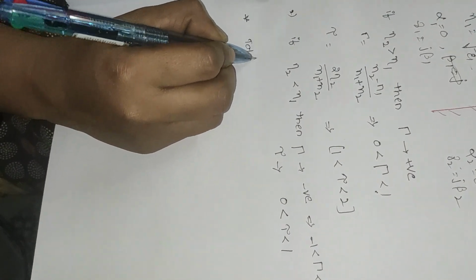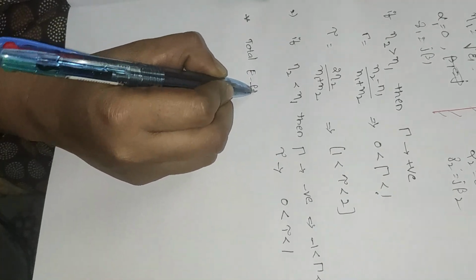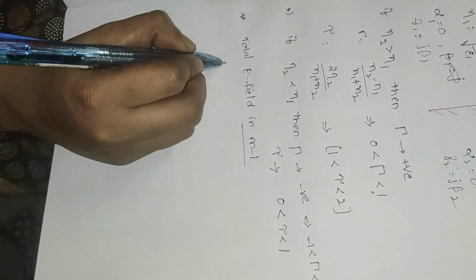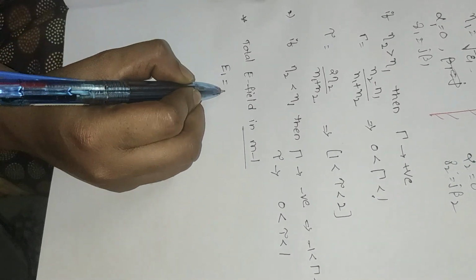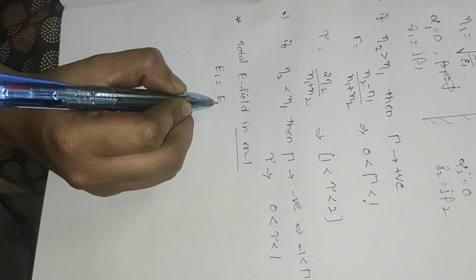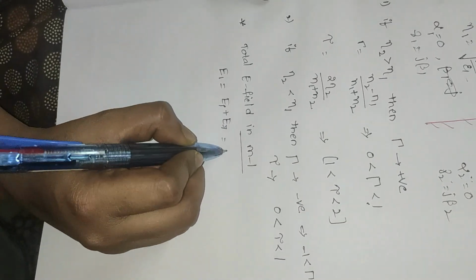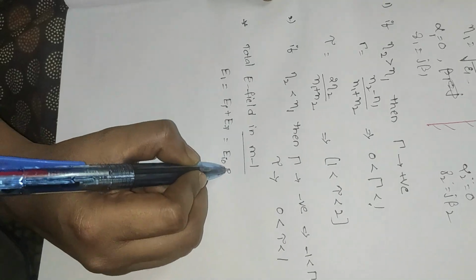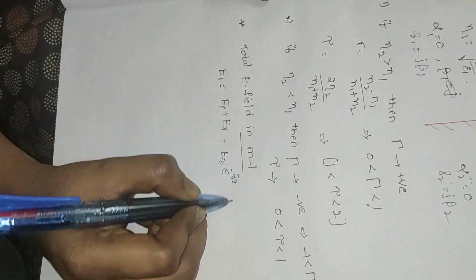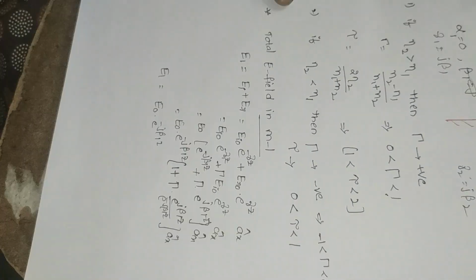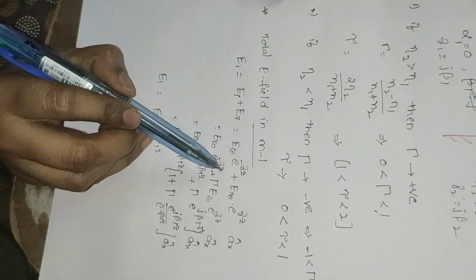So now the total E field in medium 1, E1, is equal to the total of incident plus reflected. The incident will be written as EI0 e power minus gamma z, plus the reflected.